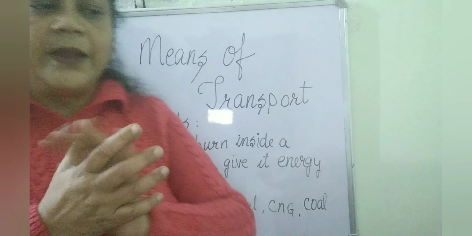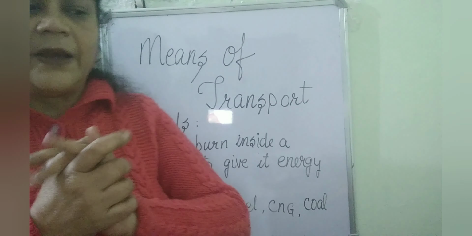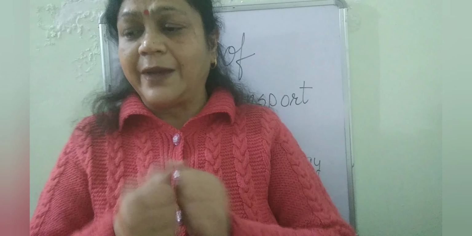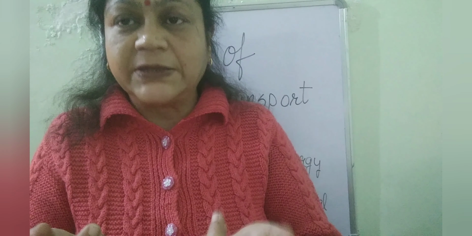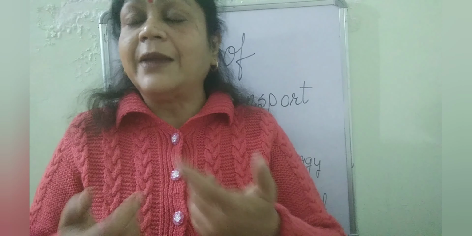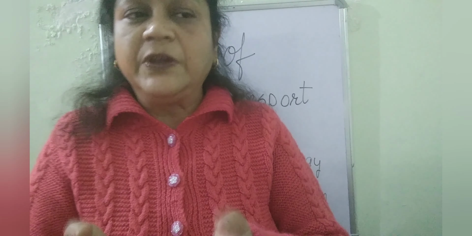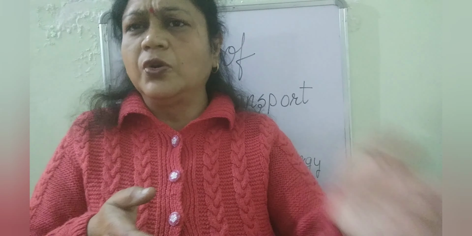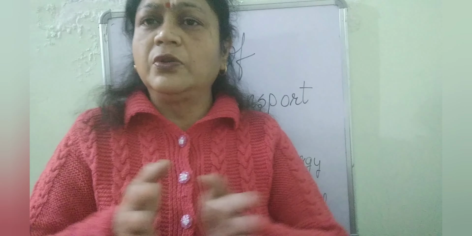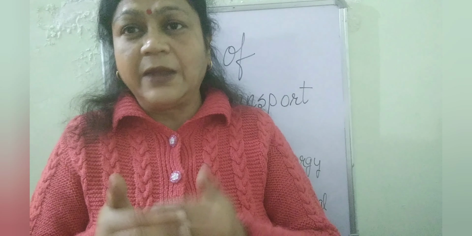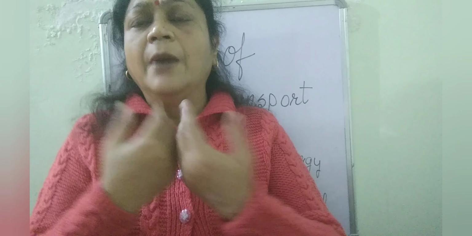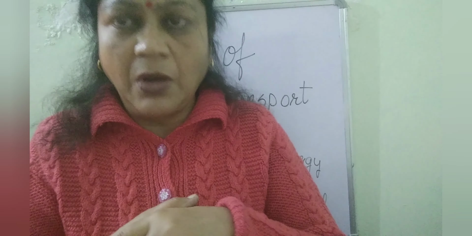And see, we have talked a lot about pollution. So to save our environment, if we are traveling a shorter distance, we should try to walk. That is a good exercise also. And we can go by cycle also. If we have to go a very short distance, we should not use cars or scooters. By going by cycle, we will do exercise, which will be good for our body, and we will save the environment also.